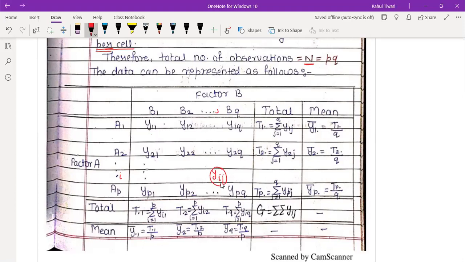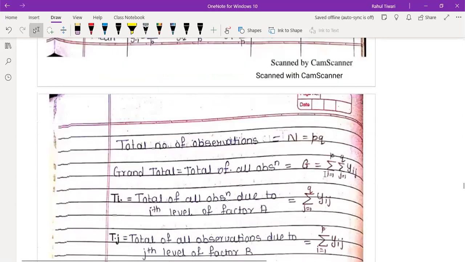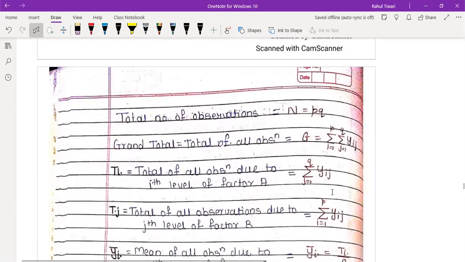Okay, so just take care of this. This is a very important concept, and I hope you know this is the grand total, how to get the grand total, everything you know, and the whole notation is going to be the same. So you can understand these notations. These notations you already know, right?